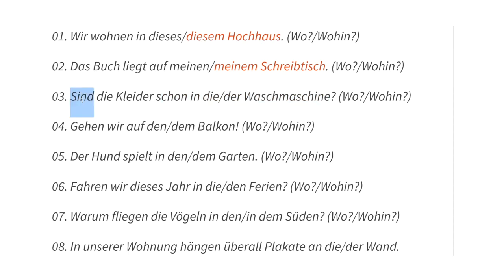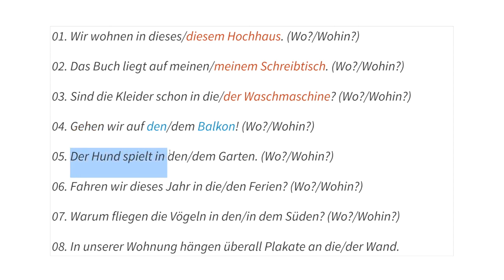Where are the clothes? Wo? In der Waschmaschine. Number 4. Gehen wir auf den oder auf dem Balkon? If we go, so we are moving in a direction, then we will have gehen wir auf den Balkon. The verb gehen expresses a direction.